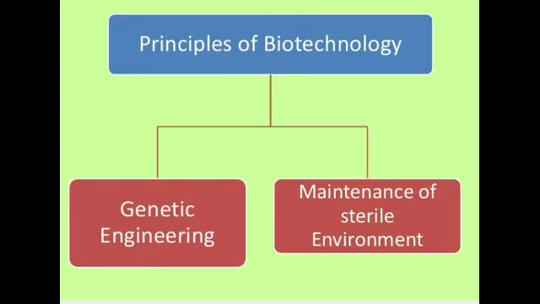What do you mean by that? It means that we can develop new organisms with the desired character. We can first isolate, and then that particular desired gene can be transferred to the host body, and it will develop in the host body, and we will get the organism with the desired characters.